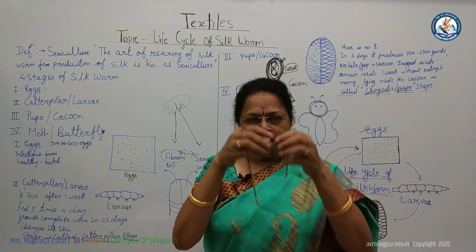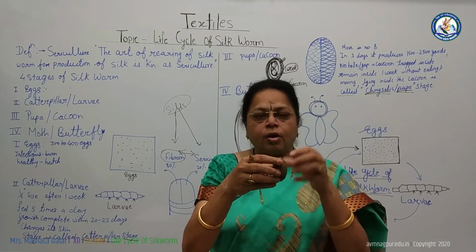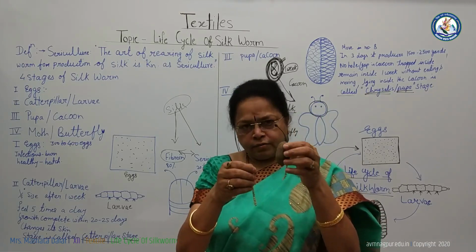When it is dipped in hot water, the larva gets burned and dies, and after that we get the silk yarn.